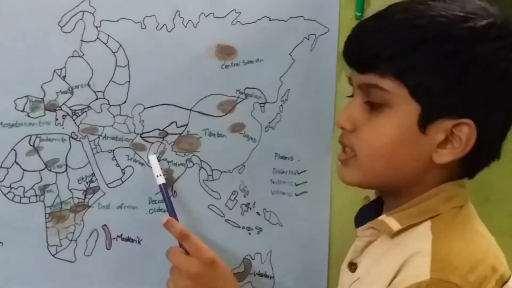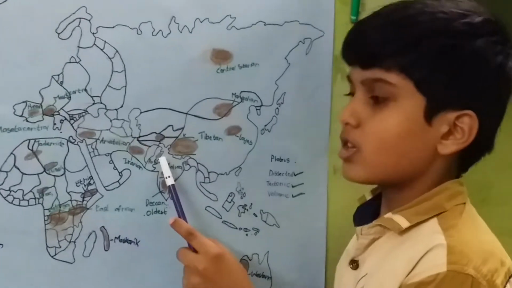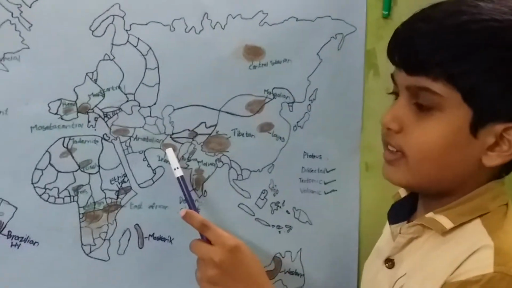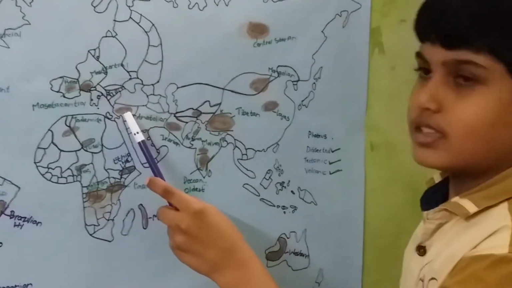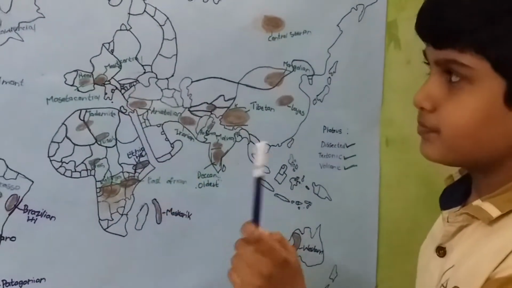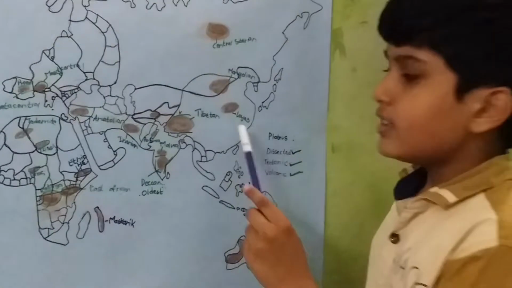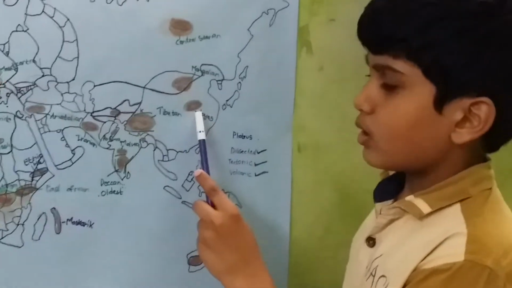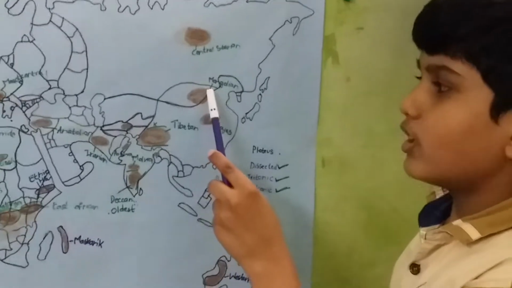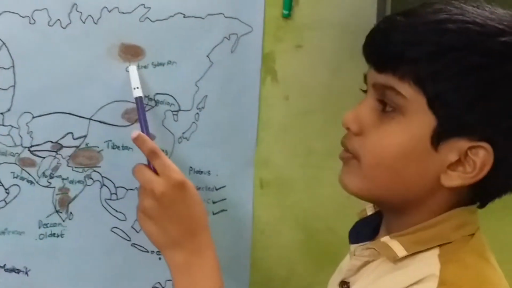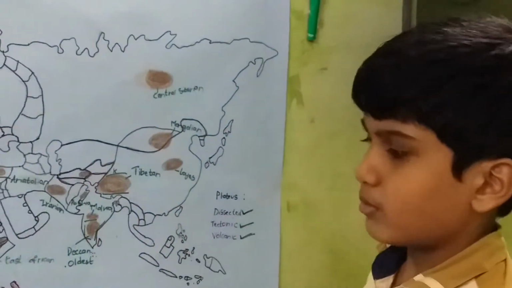And in Pakistan, we find this is Potwa, and in Iran, this is the Iranian Plateau, and this is the Anatolian Plateau. And in China, we find this is the lowest plateau, and in Mongolia, we find the Mongolian Plateau, and in Russia, we find the Central Siberian Plateau.